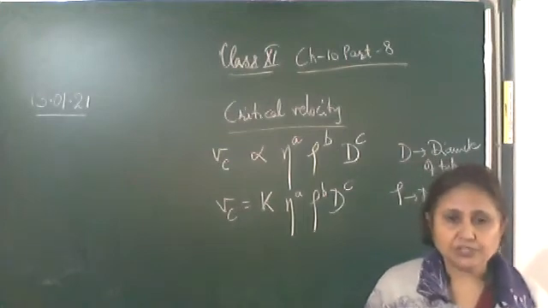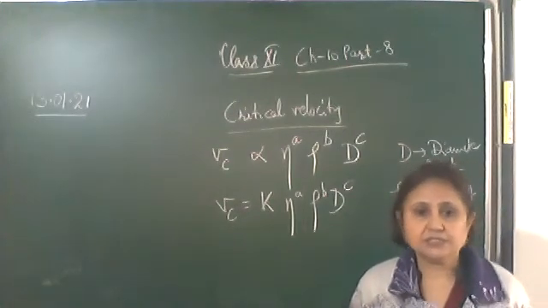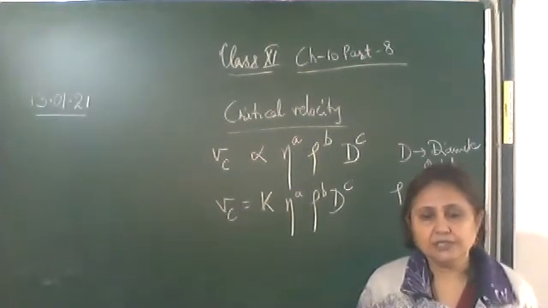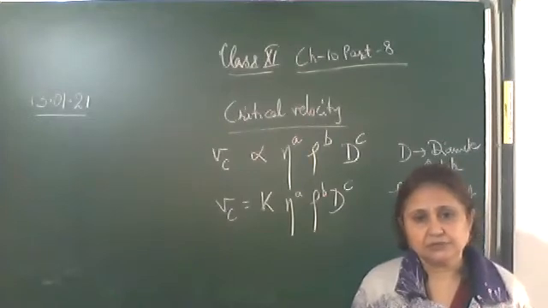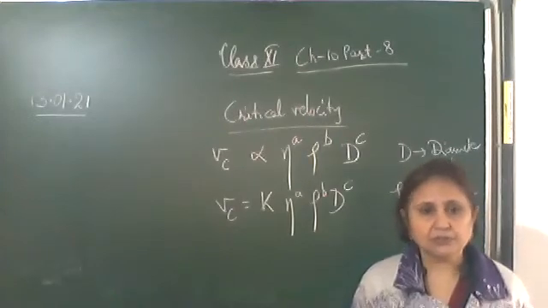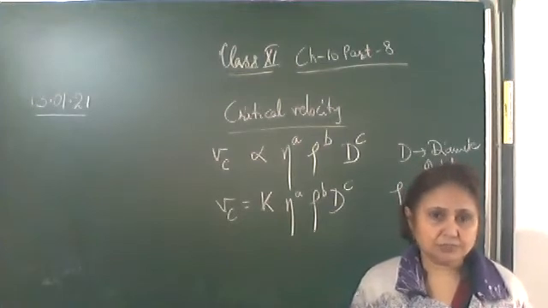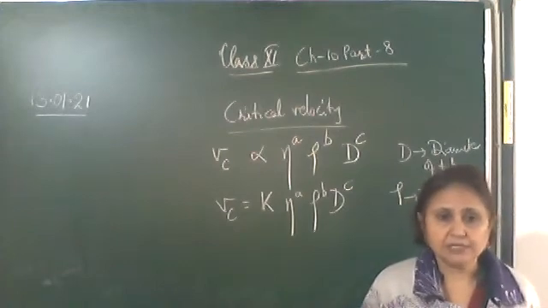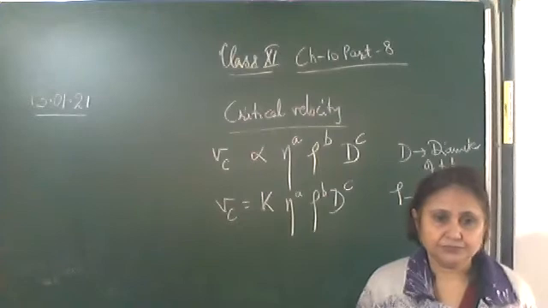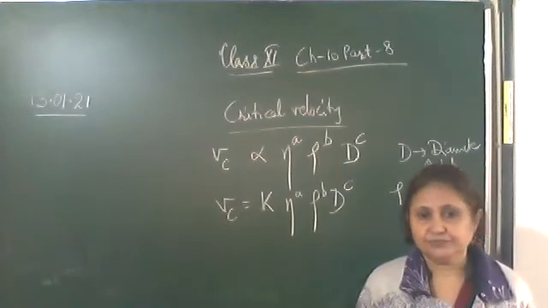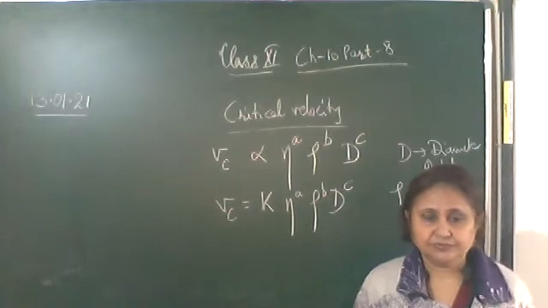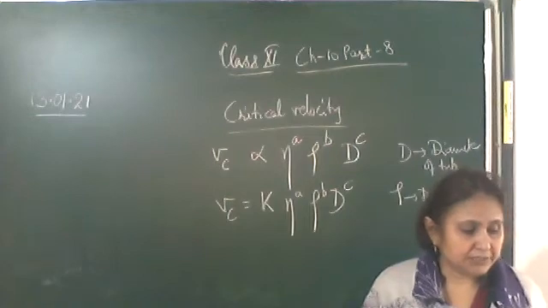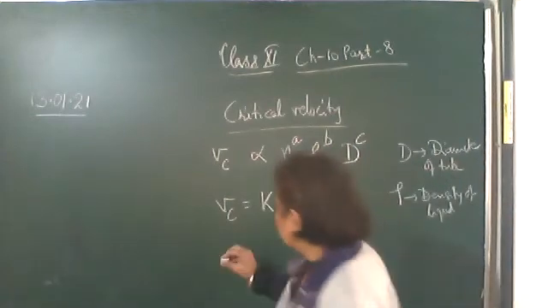Vc is the critical velocity. Any velocity has the same dimension as that of velocity, which is L T raised to the power minus 1. Coefficient of viscosity, we have found out its expression in the previous term. Density, mass upon volume. Diameter, its length only. Everyone determine. Okay. Now we will do the answer.